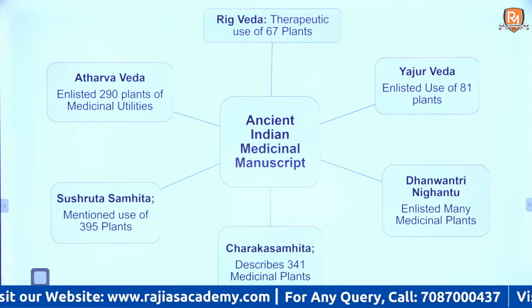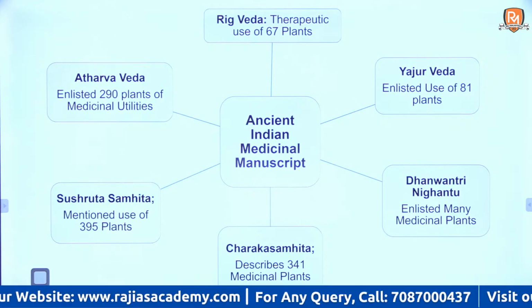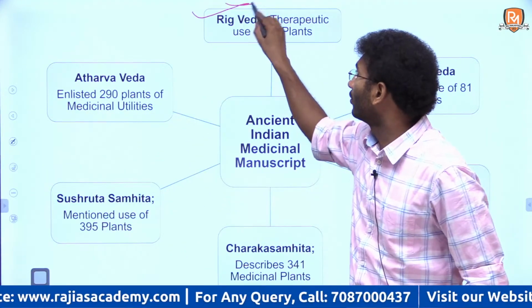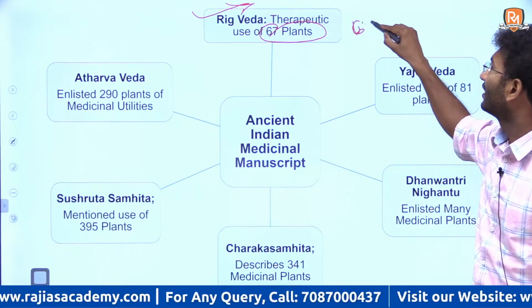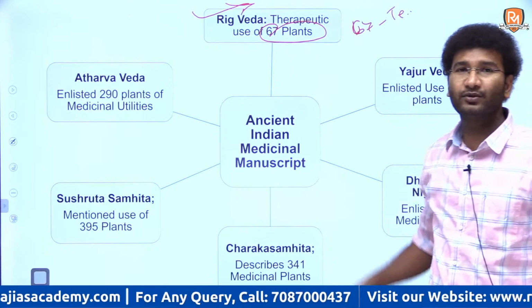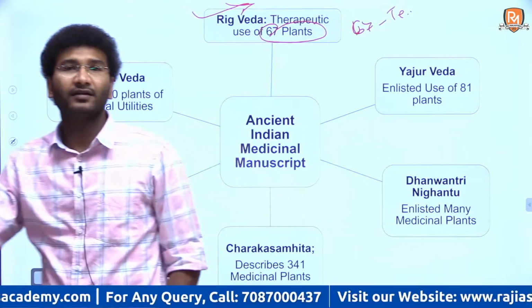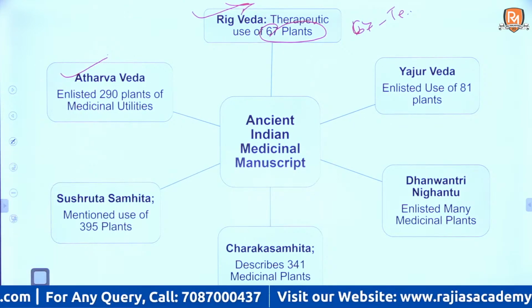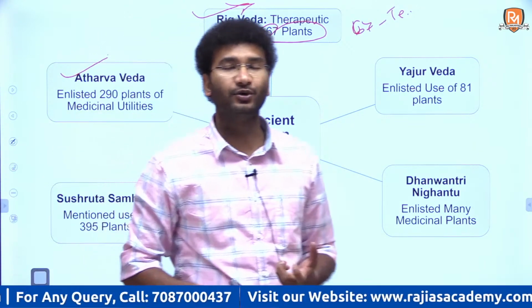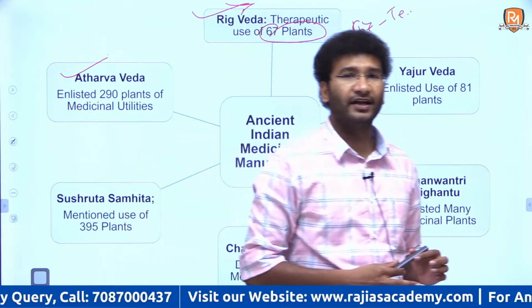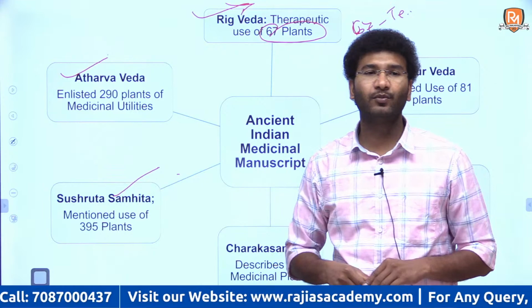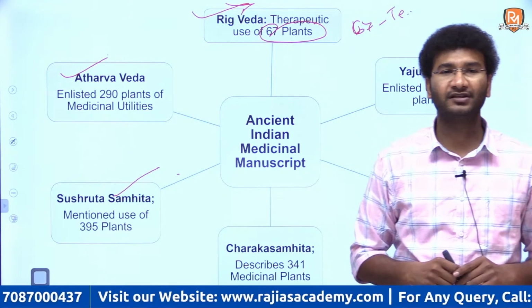If you go back, the Rig Veda itself has mentioned therapeutic use of 67 plants. The Rig Veda alone lists about 67 plants which are therapeutic in nature. By using these plants, you can actually deal with the diseases of those times. Now next, it is Atharva Veda which has enlisted 290 plants of medicinal utilities. Next, it is the Sushruta. In the ancient times, Sushruta who wrote the Sushruta Samhita book, this also mentions 395 plants which are used for medicinal purposes.